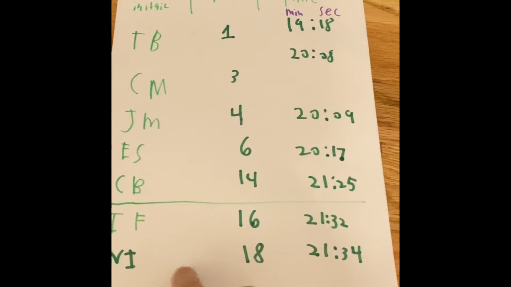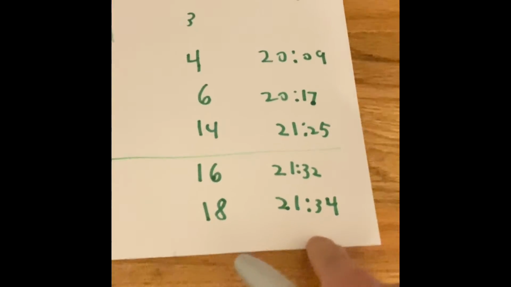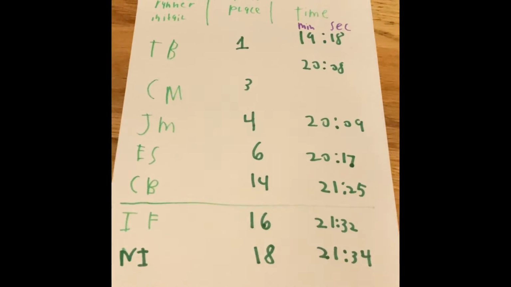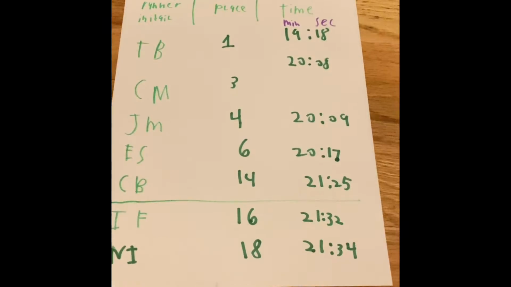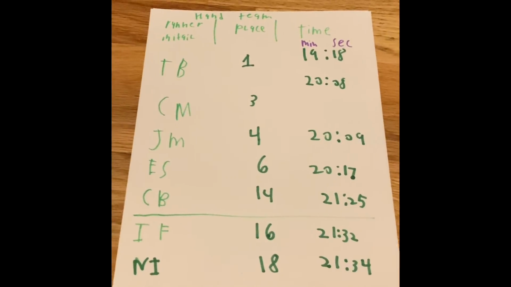When that last person, or NI, crosses the finish line, the timer stops, and that's the total spread. Many coaches recommend a spread under 2 minutes.